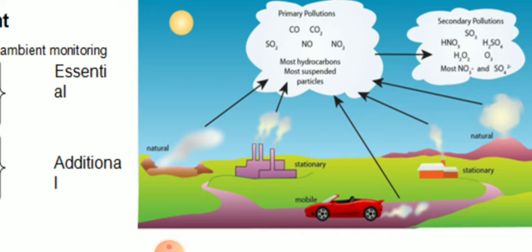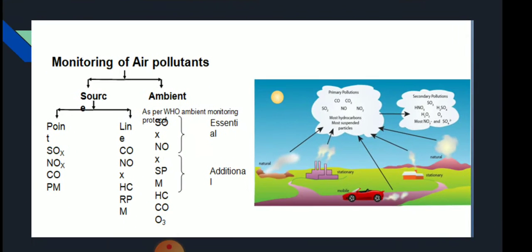Secondary pollutants means the primary pollutants, when they react with water vapor, result in acid. The first one is nitric acid, then sulfur dioxide giving sulfuric acid, hydrogen peroxide, and ozone gas. These all come under secondary pollutants.